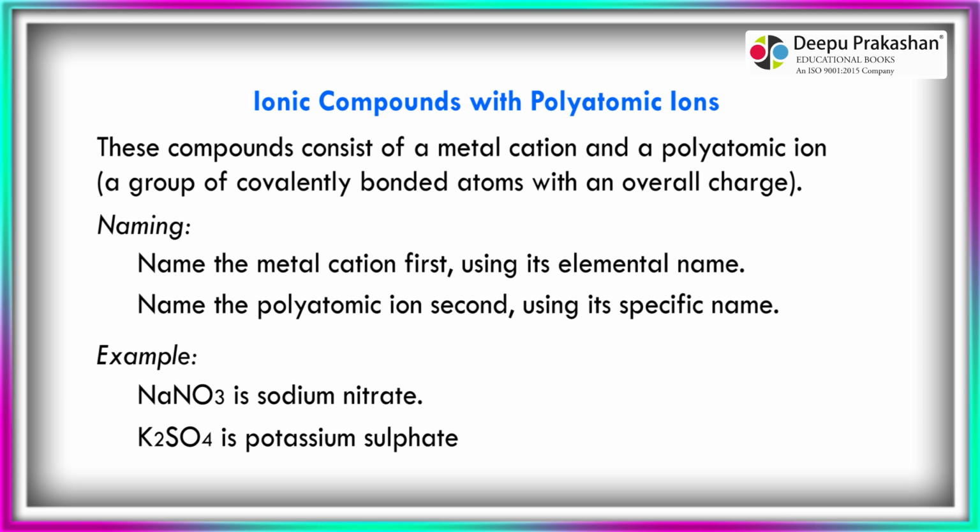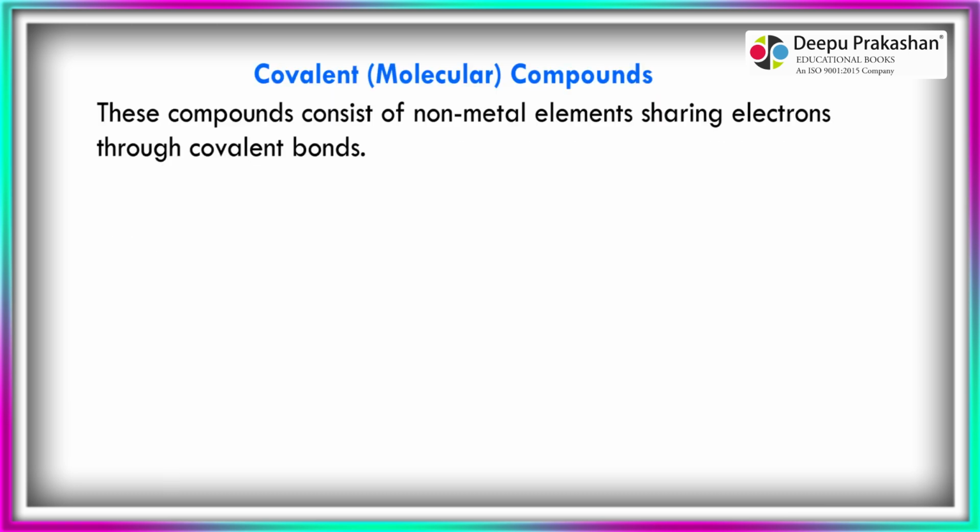Name the polyatomic ion second, using its specific name. Example. NaNO3 is sodium nitrate. K2SO4 is potassium sulfate. Covalent molecular compounds. These compounds consist of non-metal elements sharing electrons through covalent bonds.